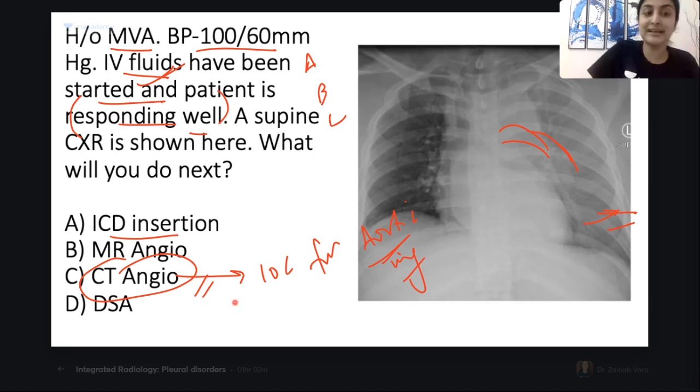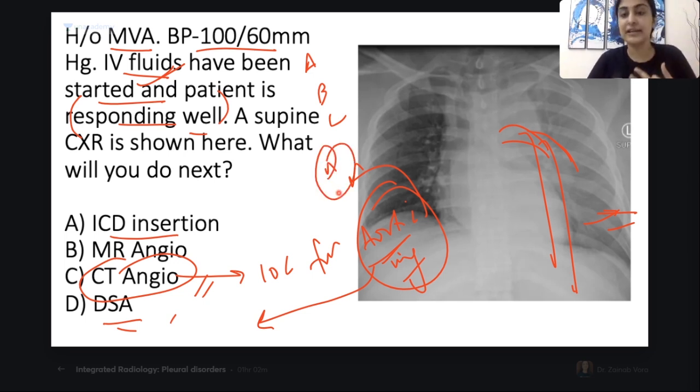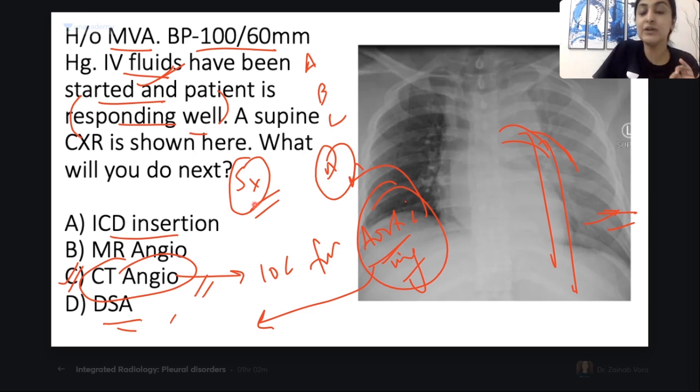Why not DSA? Because once I know the extent, if there is a Stanford B type of lesion, I can do DSA. If there's Stanford A type of lesion, then I have to go for surgery, correct? So that is why first I want to know what kind of an injury it is. In fact, if I had given you here that the patient is unstable, then straight away we take for surgery. All right, then we don't go for CT angio. Is it making sense, guys? Is this making sense to you all?